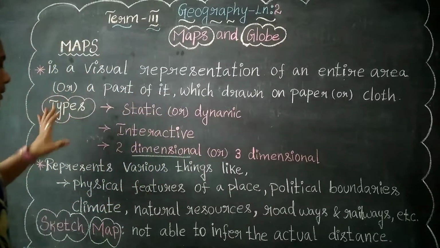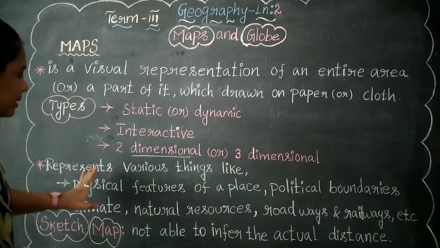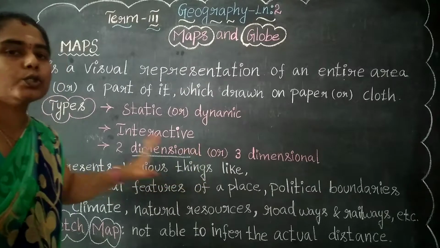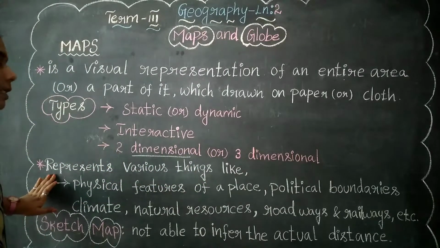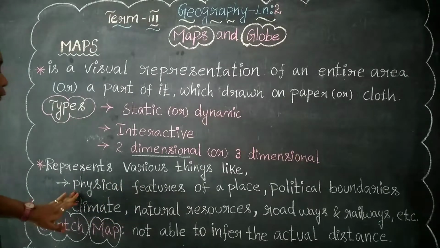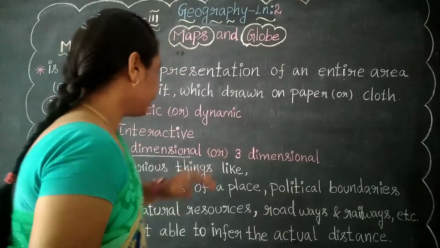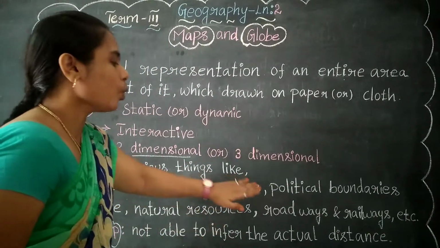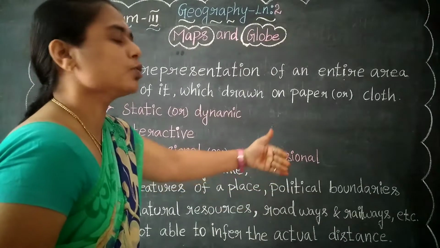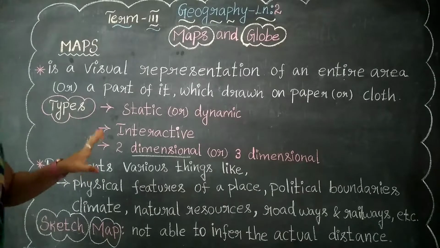Next, a map always represents various things: physical features of your place, political boundaries, climate, natural resources, roadways and railways, and so on. There are many things, but here they have given only these.